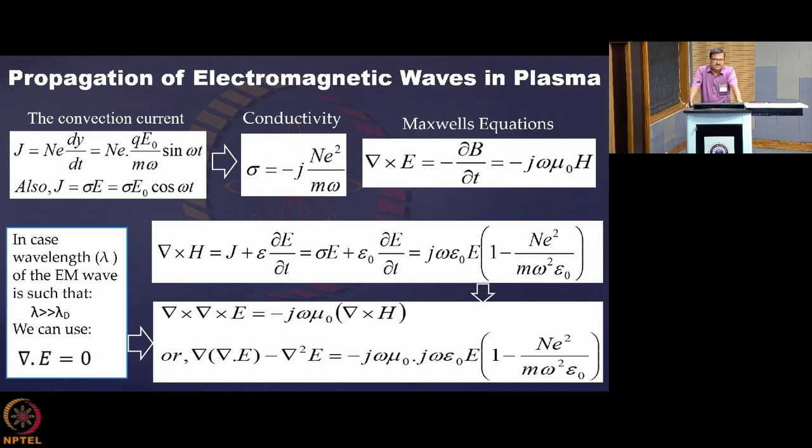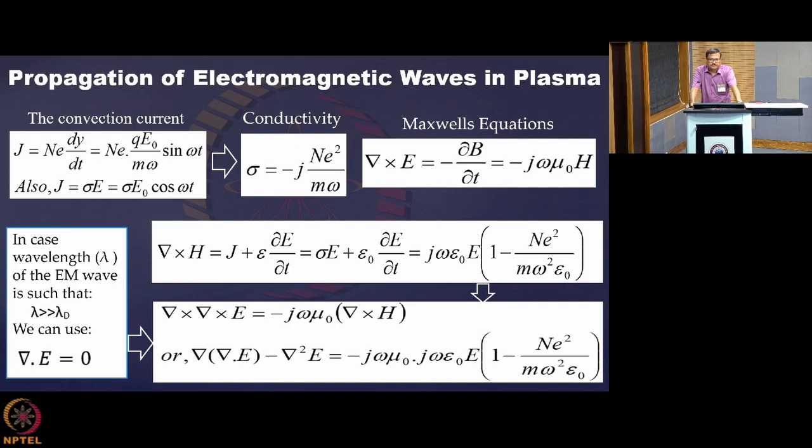So what you are getting is sigma E plus epsilon 0 del E del t, and if you consider E equal to E0 e^(j omega t) and apply that, then you finally get the second equation: curl H is equal to j omega epsilon 0 E into 1 minus n square by m omega square epsilon 0.